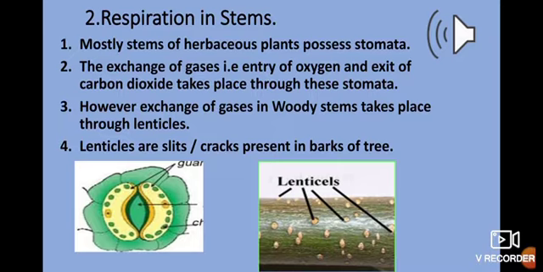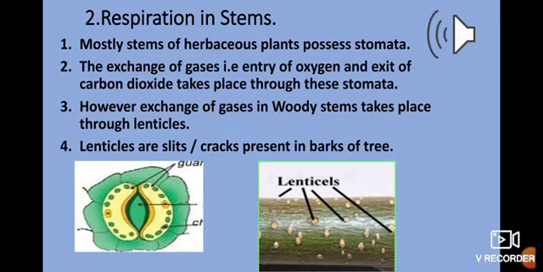One more important structure present in plants is lenticels. Stomata are usually present in plants which have soft stems, whereas trees which have woody bark have another type of structure in the bark. These are like cracks in the bark, known as lenticels.